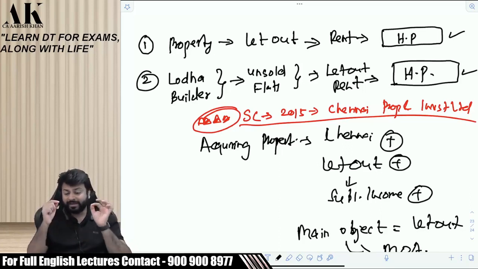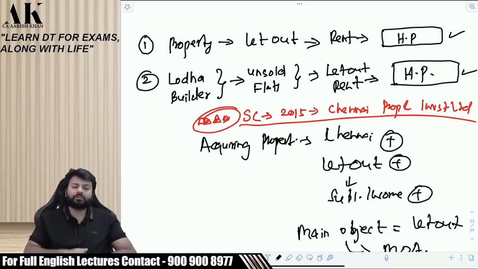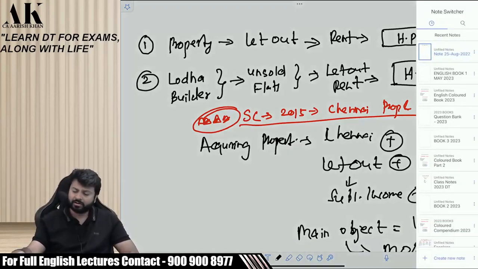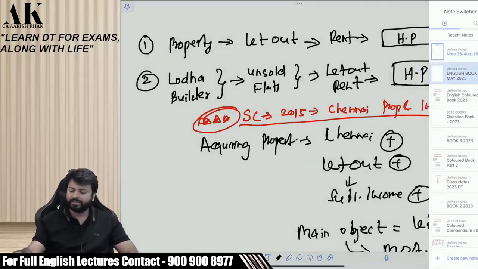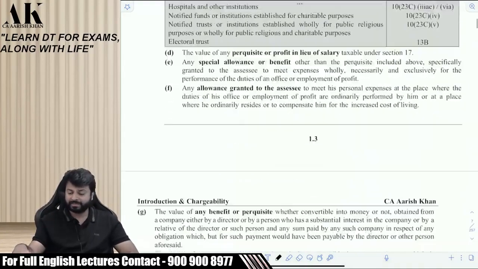Therefore, try to understand the difference between the second one and this one. Lodha's main object was to construct and sell, not to let out. Here, the Chennai property's main object was to acquire and let out. There's a great difference in the object clause of both of them. And therefore, this income will be classified under the head PGBP as said by the Supreme Court.